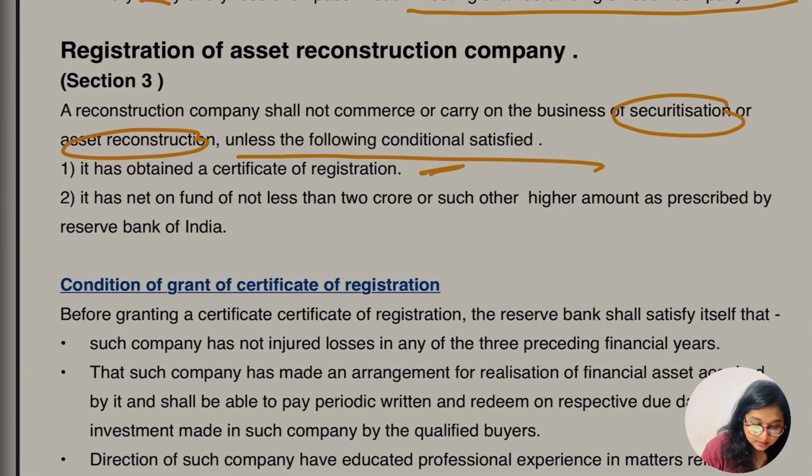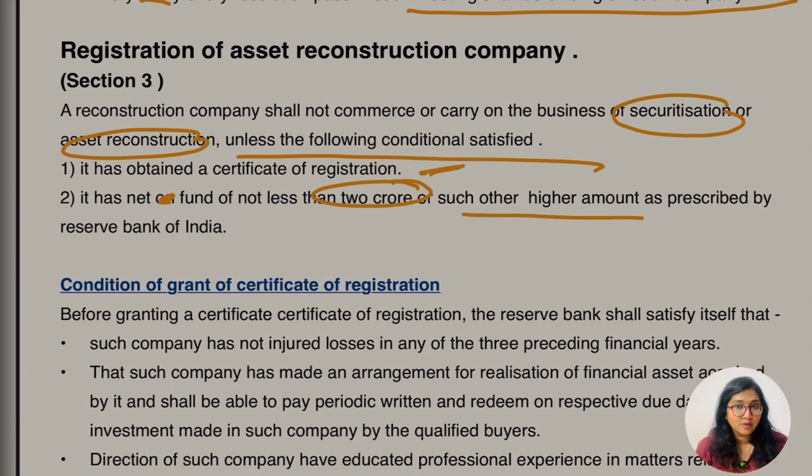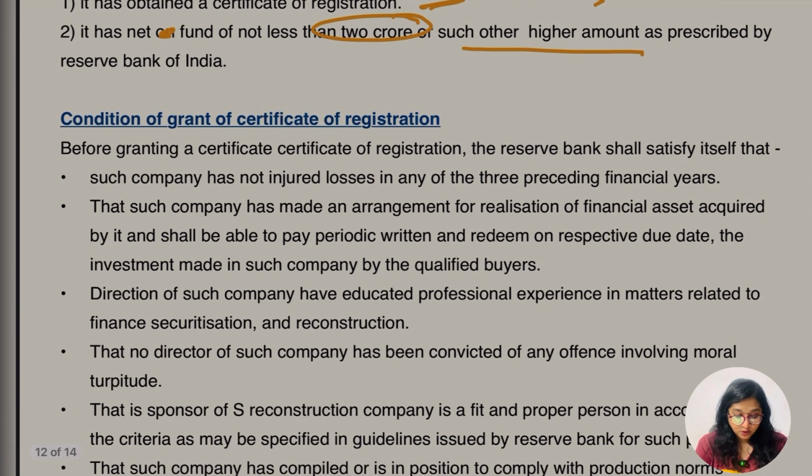It has net fund of not less than 2 crore, which means they should have a net fund of at least 2 crore, or any other higher amount which is prescribed by the Reserve Bank of India. Which means the first part which I told you, it has to obtain a certificate of registration from RBI. Second, net fund of 2 crore or higher amount prescribed by RBI. Let's go for the other conditions of grant of certificate of registration.